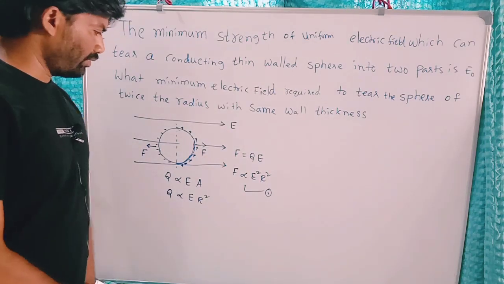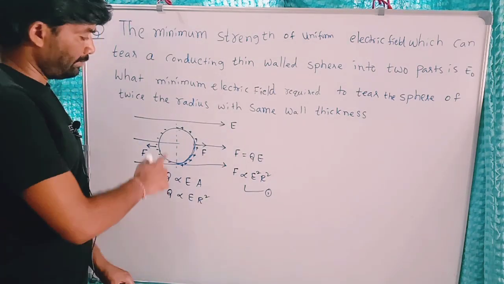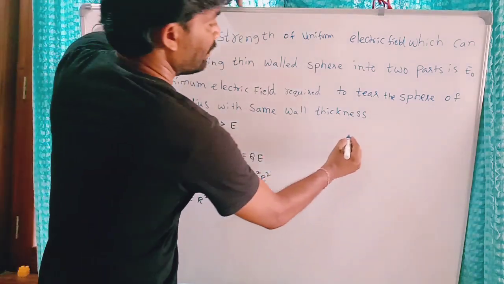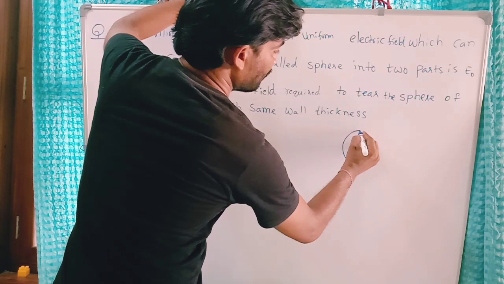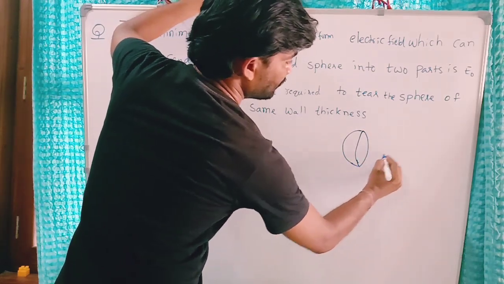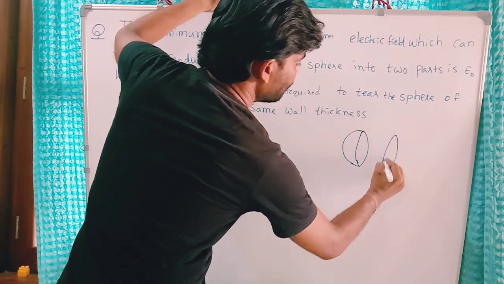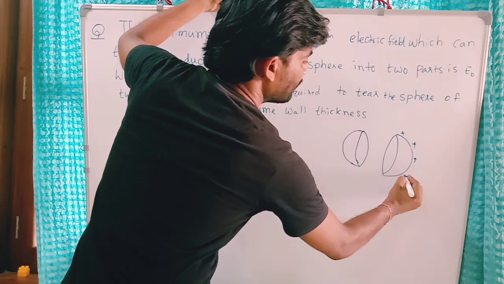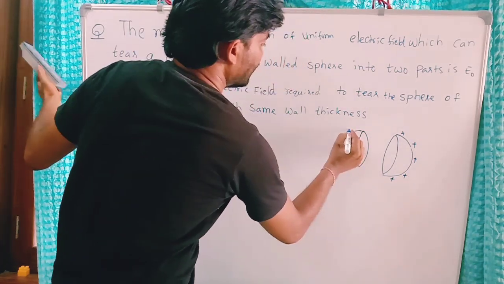Now I will write one more relation for force by taking these two parts of the sphere separately. I will draw two parts of the sphere separately like this. This is the left part of the sphere and this is the right part. The right part is positively charged and the left part is negatively charged.